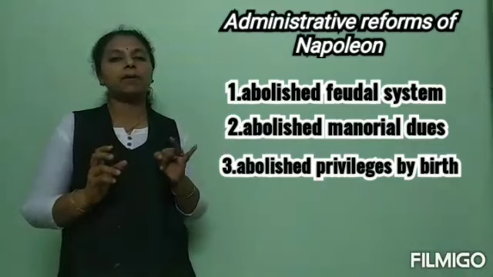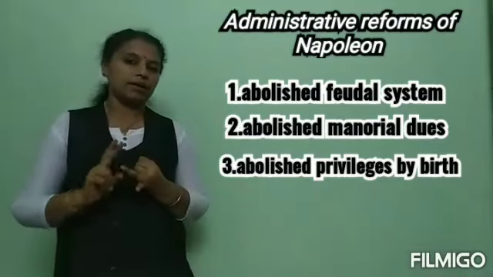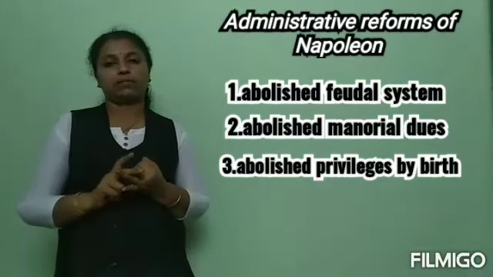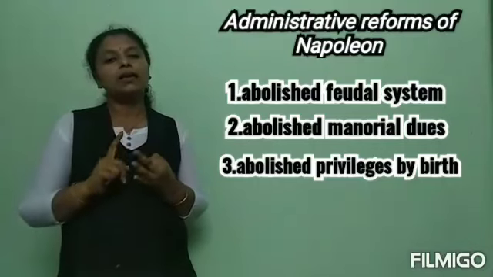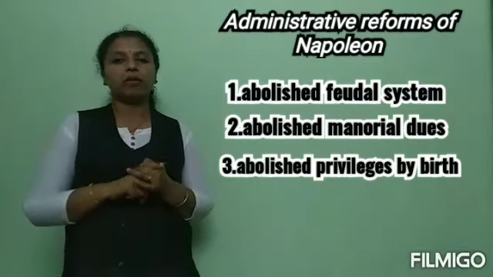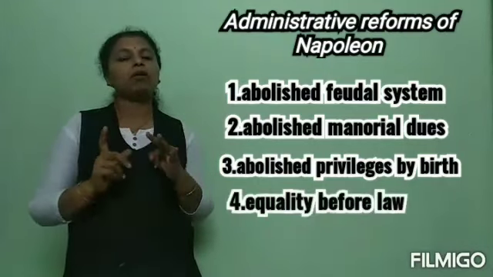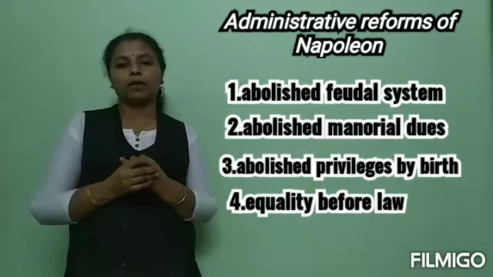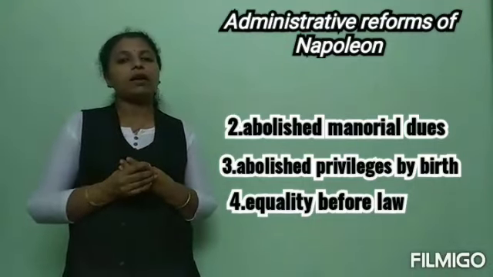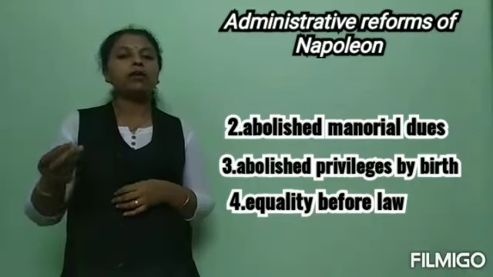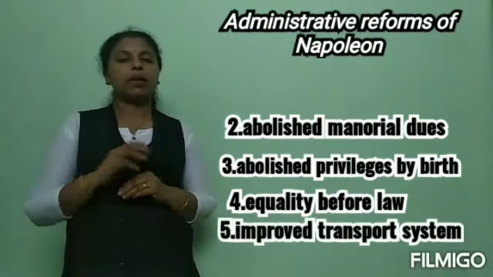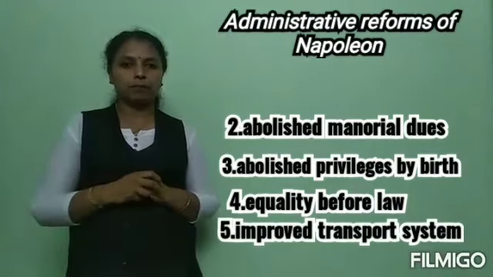Such privileges by birth Napoleon had abolished. Third, he had introduced equality before law. Fourth, he had also improved the transport system.